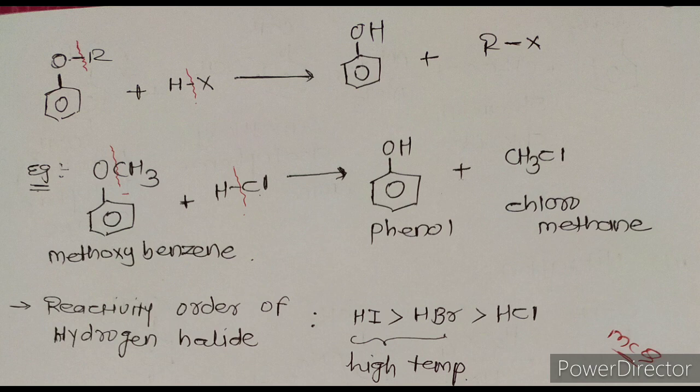Here, the reactivity of hydrogen halide is greatest in the case of HI. It becomes less in HBr and it is very low in HCl. Reactivity of HI is high and reactivity of HCl is low. Here HI and HBr give the reaction at high temperature. This is a point that we have to remember for MCQ.